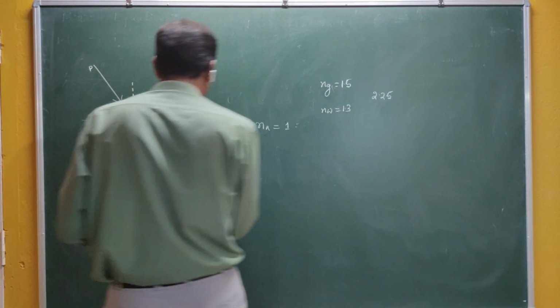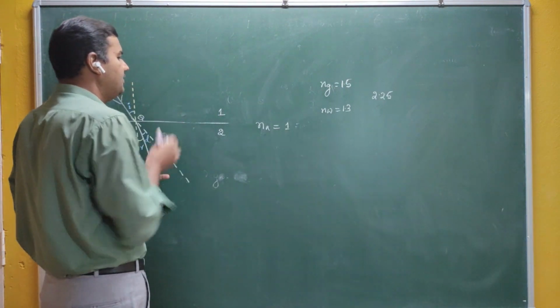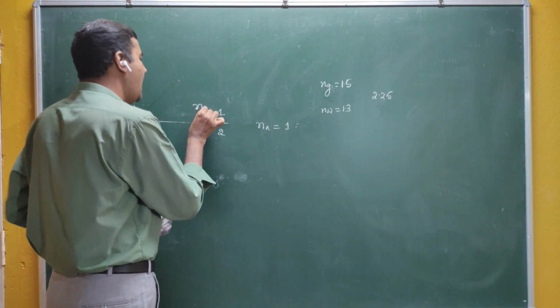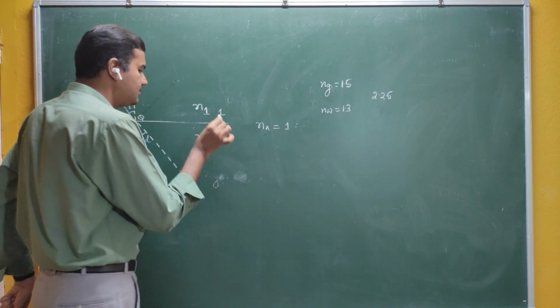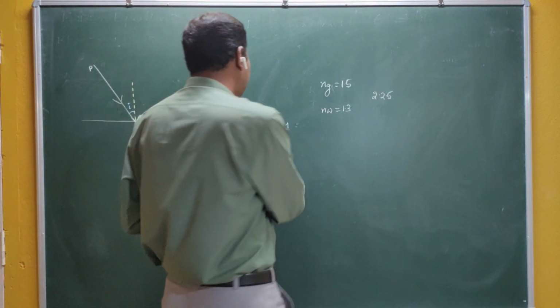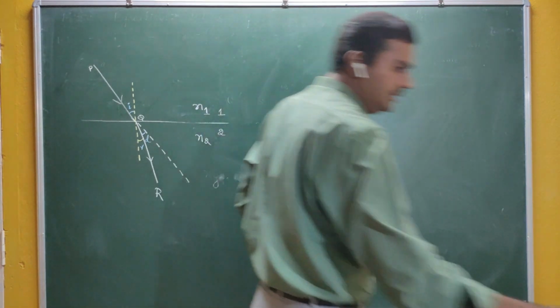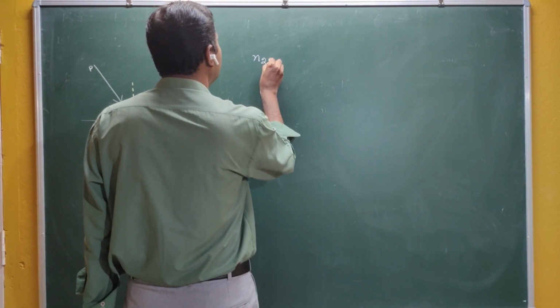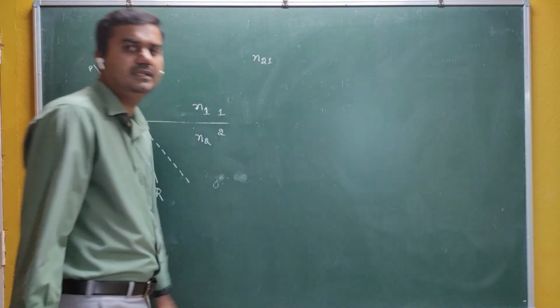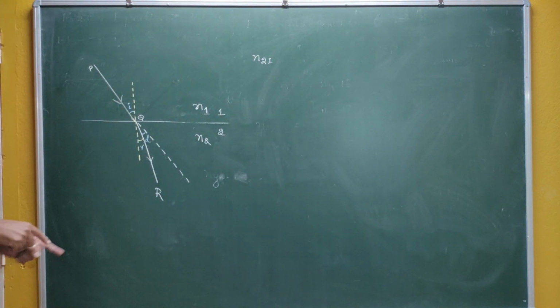If I take N1 as the absolute refractive index of the first medium, N2 as the absolute refractive index of the second medium, then what is N21? N21 is called the relative refractive index.